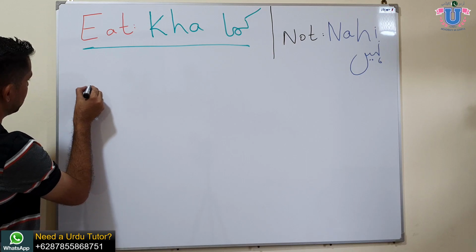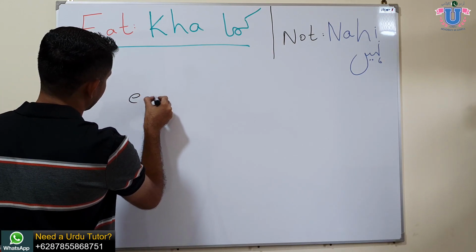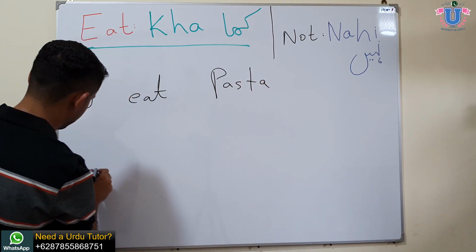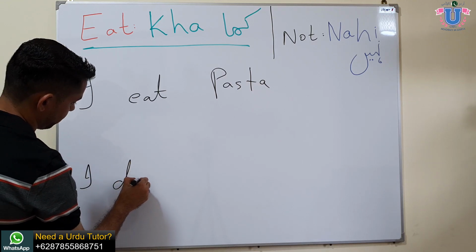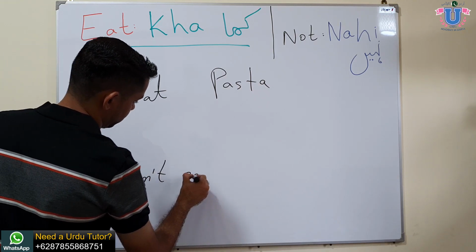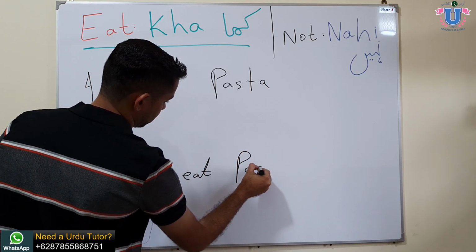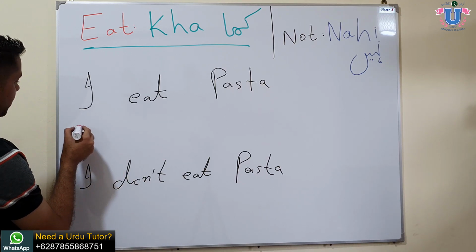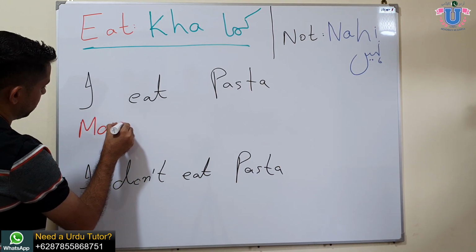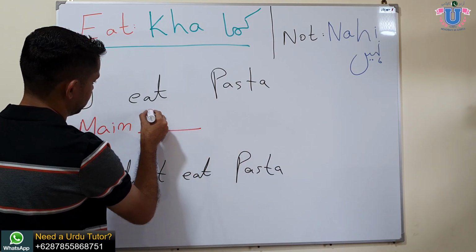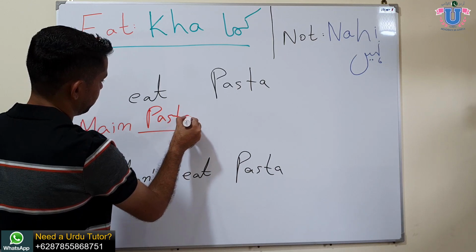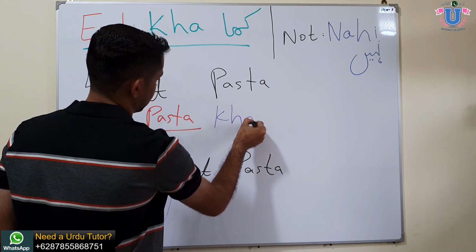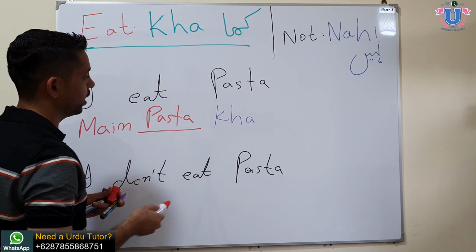So let's say I eat pasta, or in here we can say I don't eat pasta. So here we go. How do you say I eat pasta? You will start with the main, put the name of the object, like it is pasta, मैं pasta, and what is eat in Urdu? खा. मैं pasta खा. Now we're talking about a boy, so you will add ta.